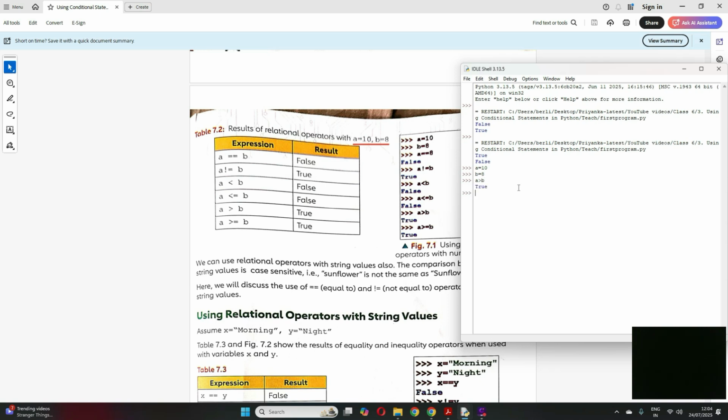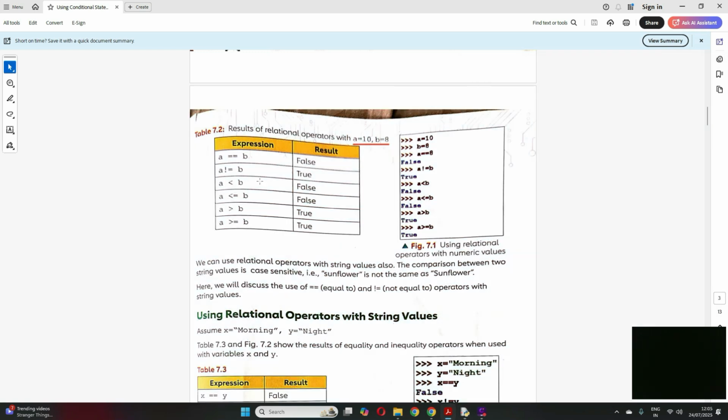So it will come as true. See, true has been printed. If I write A less than B, that will come as false, correct? A equal to B, A greater than or equal to B, is it? It is greater than, so it will come true, right? Clear? So I hope these relational operators are clear to you, correct?